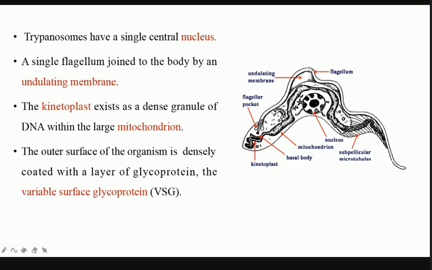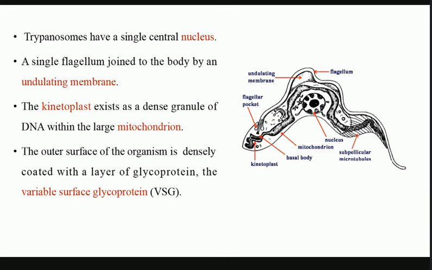समझ आ रहा है? So that means these are the masters of disguise. So they have evolved in such a way that because they are present in the bloodstream and in the lymphatic regions, which are highly immune responsive regions, they keep on changing their structure. तो जैसे कि disguise करते हैं हम in order to shield ourselves from the enemy, these also shield themselves from the immune system by changing their glycoprotein structure. All right. Therefore, it is called the variable surface glycoprotein layer or the VSG.